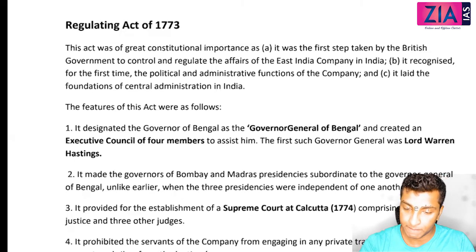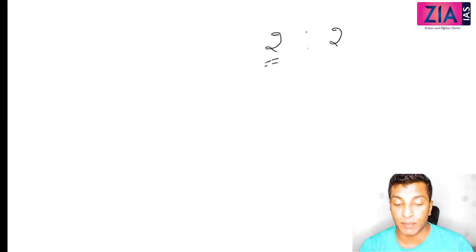Sir, what is casting vote? Casting vote means when there is an equality. I hope you have confusion between veto and casting vote. In case of equality, the Governor General will have the power to go with one side. That is the casting vote.